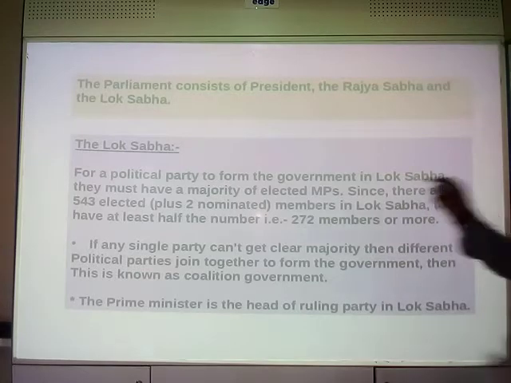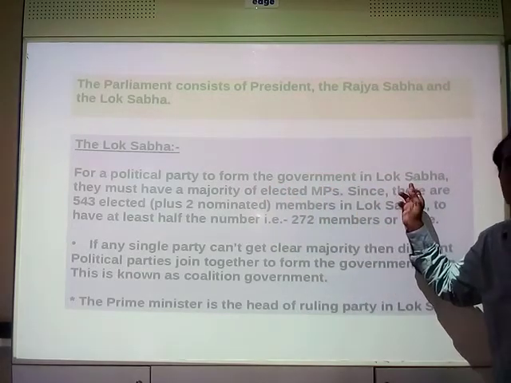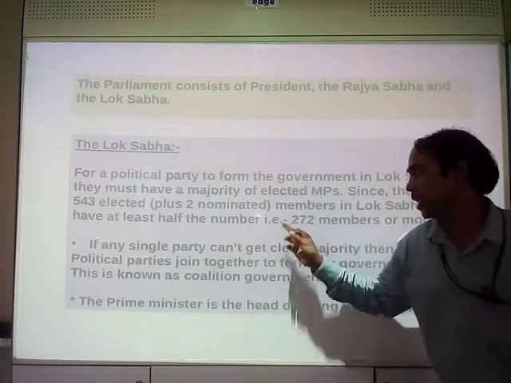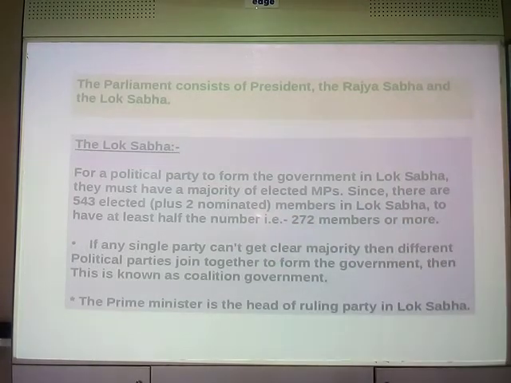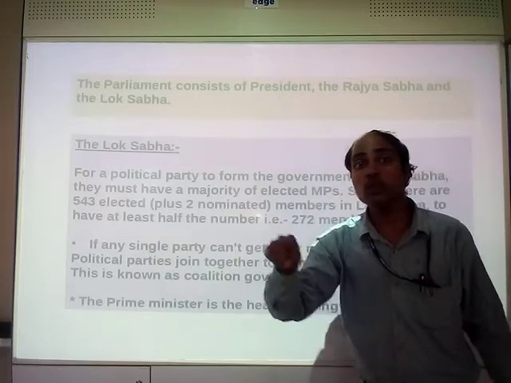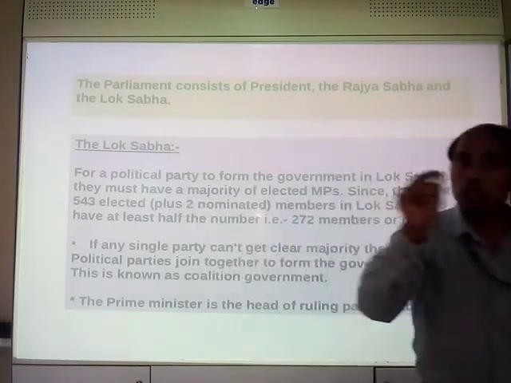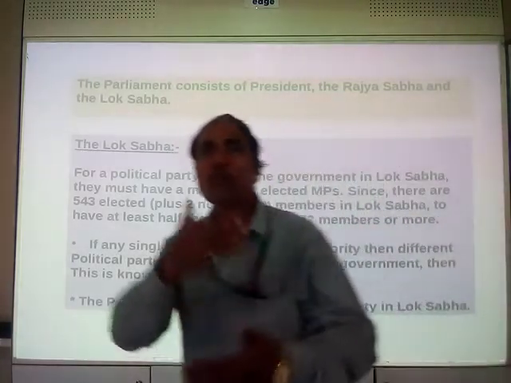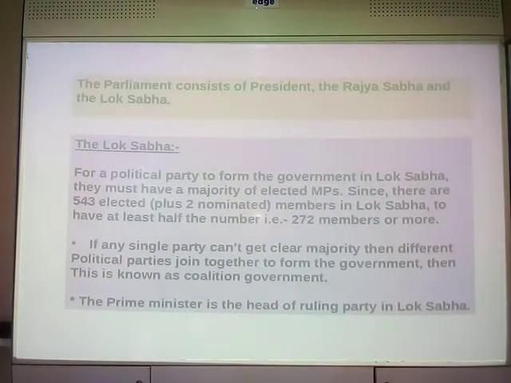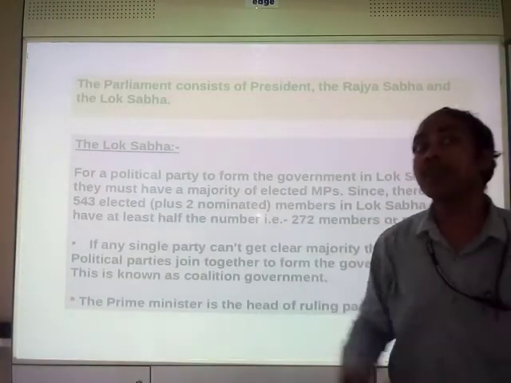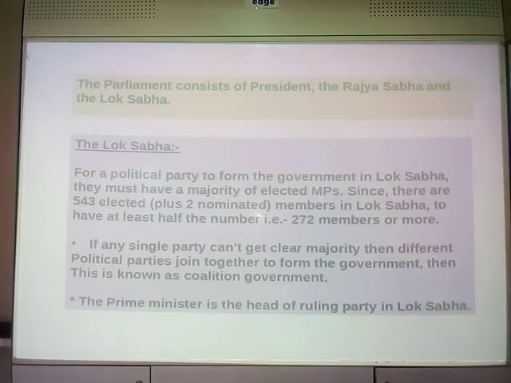Okay, so for a political party to form the government in Lok Sabha, more than half the majority should be there. Suppose the members of Lok Sabha are 545, then 545 divided by 2 plus 1 member should be there at least, so that they can form the government, give their decision, make a law, make a bill, something like that.